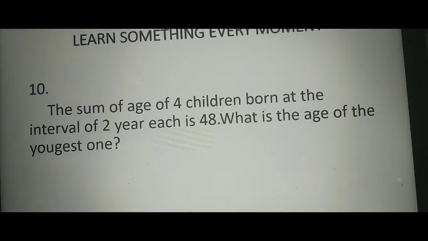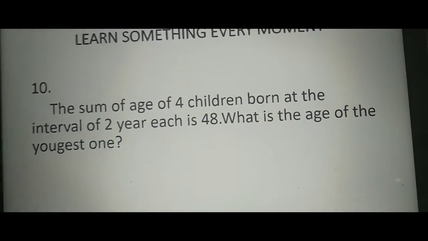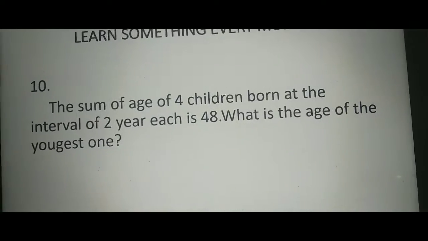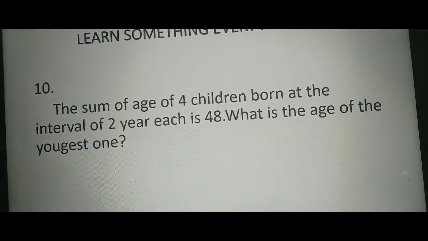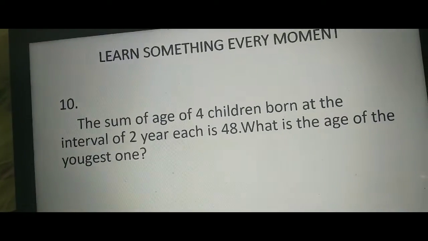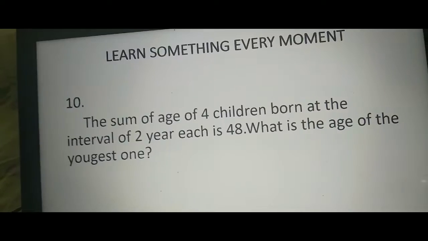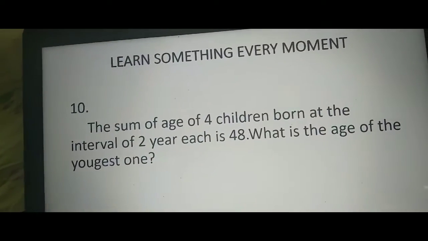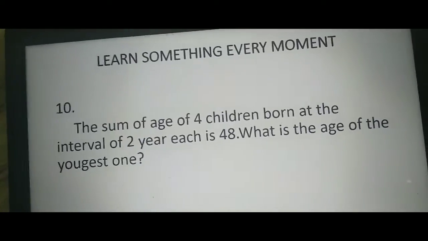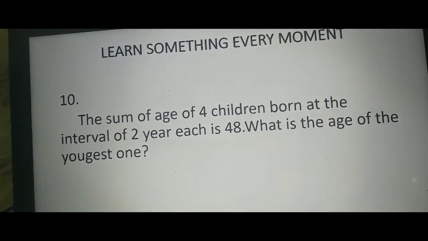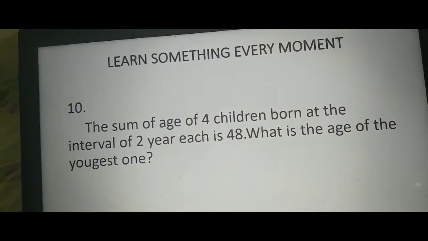The sum of ages of 4 children born at intervals of 2 years each is 48. What is the age of the youngest one? It is a very interesting question. What is given? 4 children are there, and they are at an interval of 2 years. Which means one child is 2 years, the next one is 4, the next one is 6, the elder one is 8, like that. Okay, what is given? The sum of ages of 4 children is 48 with an interval of 2 years.